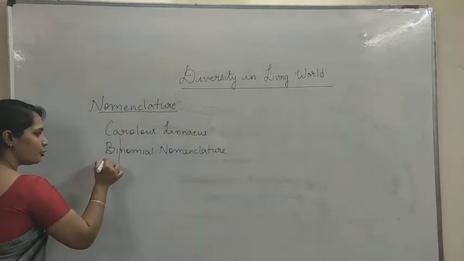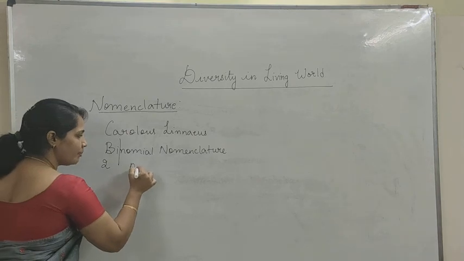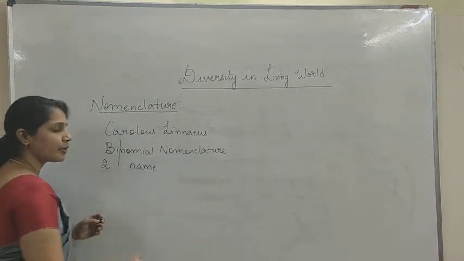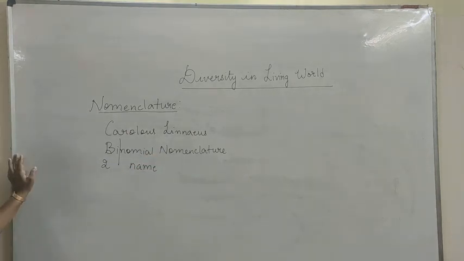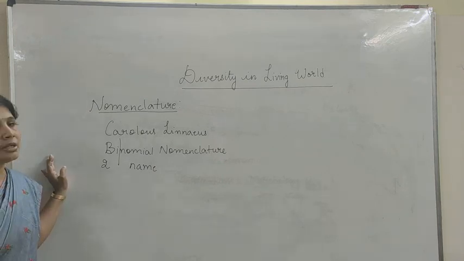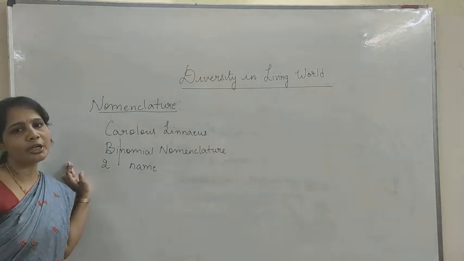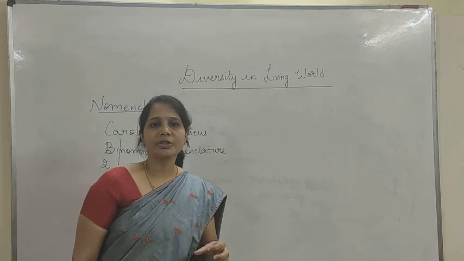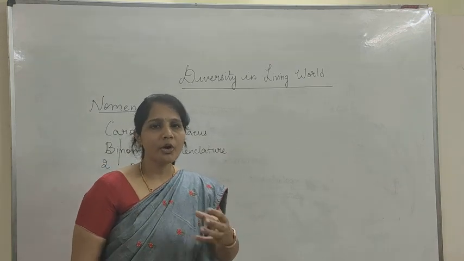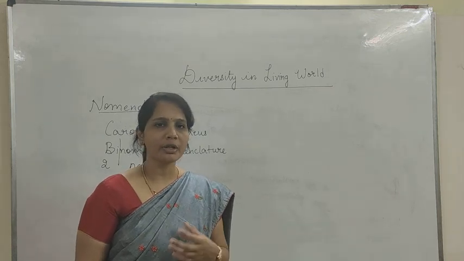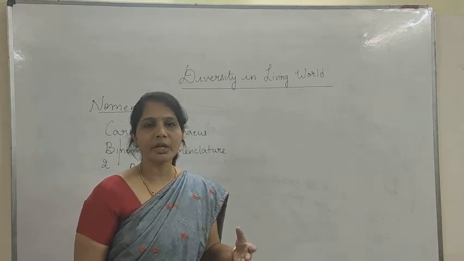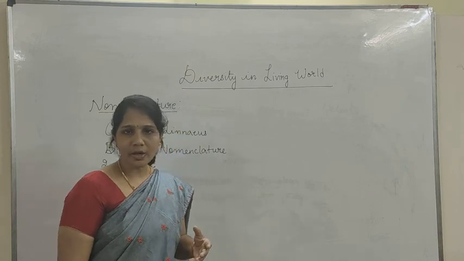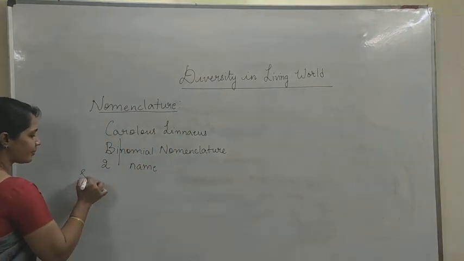Bi means two, nomial is name, and the process of naming a particular organism with two names, it is what is known as binomial nomenclature. So, a particular organism that which is living in the environment, we call it a species. Might be a plant or an animal or a microorganism. For that purpose it is concerned. It is called as a species.